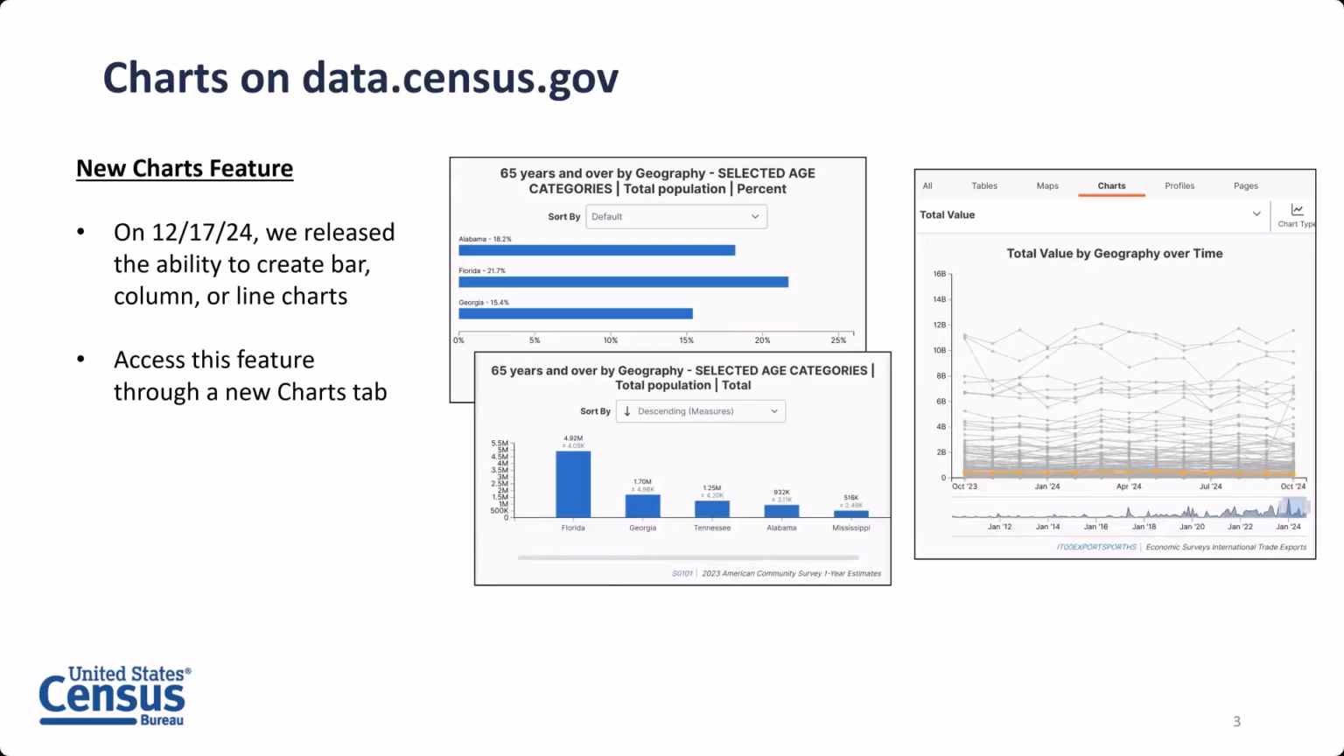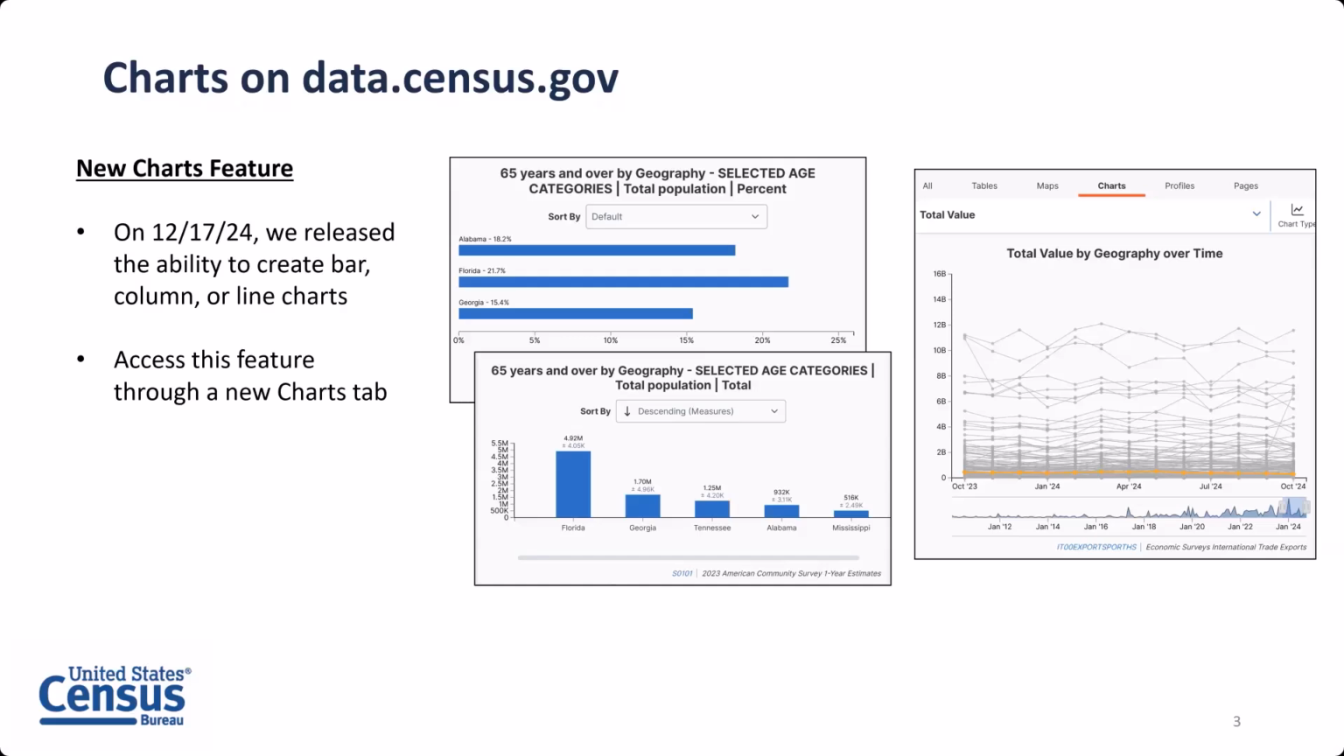All right, so for the charts, on December 17th of 2024, that's when we released this new functionality that allows you to create charts. Currently, you can create bar, column, or line charts on our site. And with this, we rolled out a new tab. You'll notice as you're navigating data.census.gov, there's a charts tab at the top between maps and profiles that follows you throughout the site. If you've used our maps before, you'll find that the process of making charts is similar in a lot of ways.